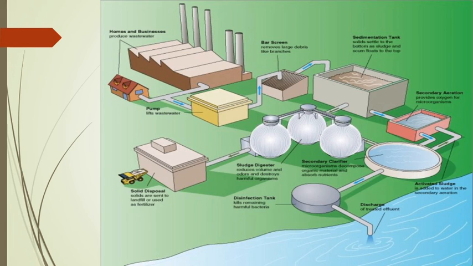The first one is collection of effluent from industry and domestic wastewater, homes, then screening for removal of solid, then the sedimentation tank for removal of suspended solid, and the sludge collected is supplied to the sludge digester, then the secondary aeration system, that is the activated sludge process, then the secondary settling system, where sludge can be removed and supplied to the sludge digester.